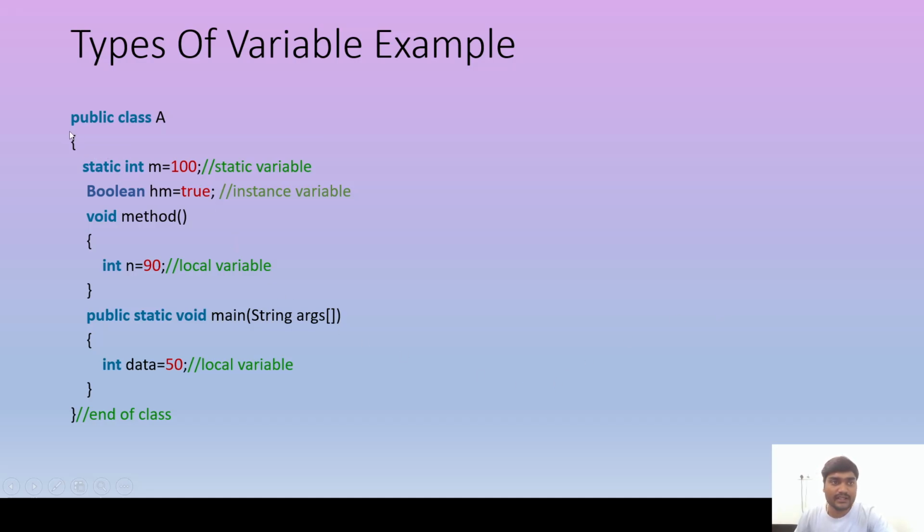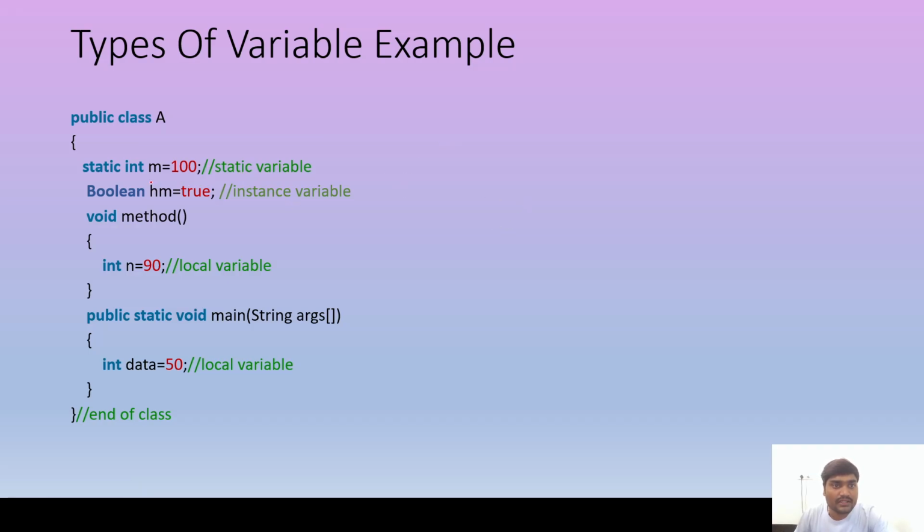Now, in the example here: public class A, static int m = 100, boolean hm = true, void method with int m = 90, and public static int data = 50. The first type of variable is the local variable. A variable inside a particular method is called a local variable. As you see here, two methods have different local variables. A variable which is inside a class but outside a method is called an instance variable, see boolean hm = true. And the third type is the static variable: static int m = 100 is called a static variable.